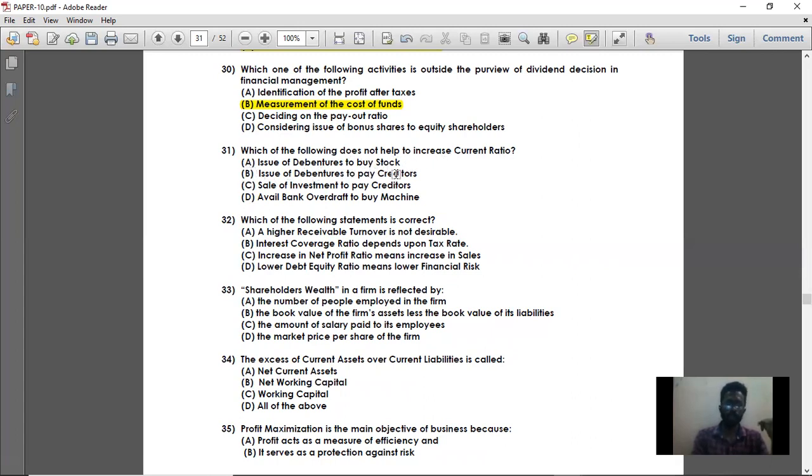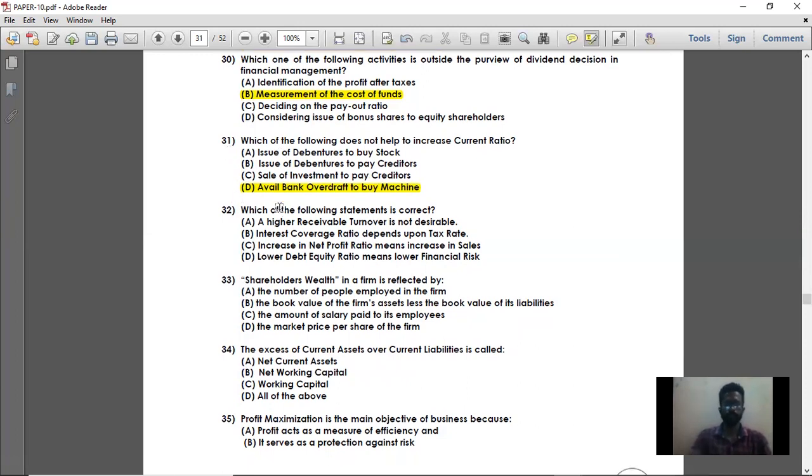Option A increases the current ratio. Then issue of debentures to pay creditors. When you pay creditors, your current liabilities will come down. So this will also increase the current ratio. When there is increase in current assets or decrease in current liabilities, your current ratio will go up. Next, sale of investment to pay creditors. When you are paying creditors, your current liabilities will come down. Ultimately, your current ratio will increase. Next, availing bank overdraft to buy machine. When you are availing bank overdraft to buy a machine, your bank overdraft is going to go up. That is, your current liabilities are going to increase, which will in turn affect the current ratio, and your current ratio will go down. So option D is the right answer. When your bank overdraft is increased, your current ratio is going to decrease. So for question number 31, option D is the right answer.